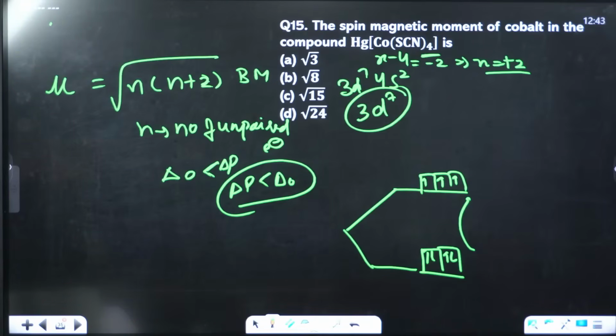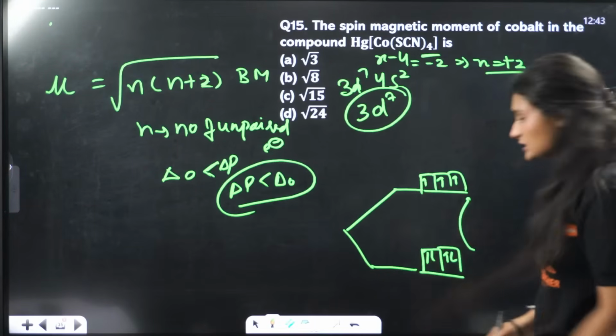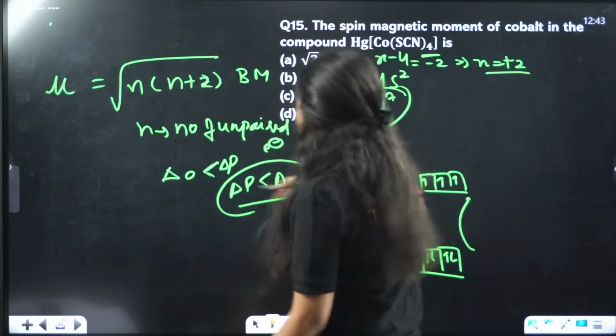What should be the answer for question number 15? For this one, how many unpaired electrons are there? 3. How many unpaired electrons are there? 3, right? So N is equal to 3.